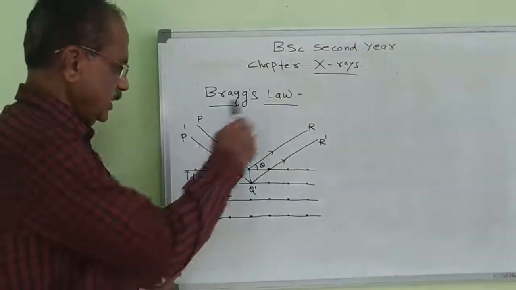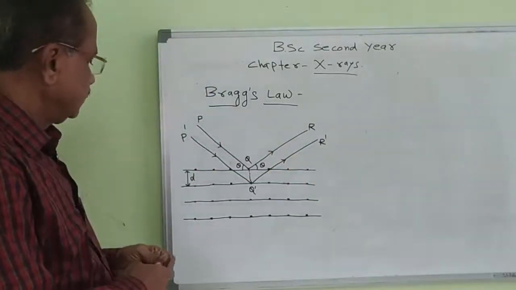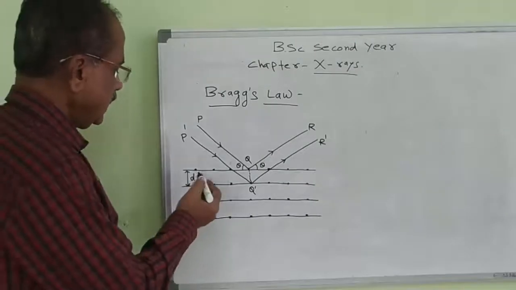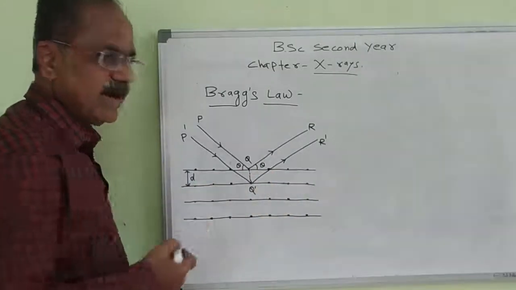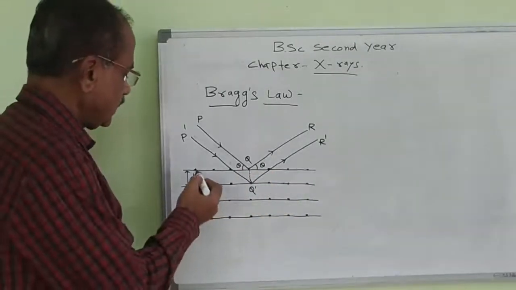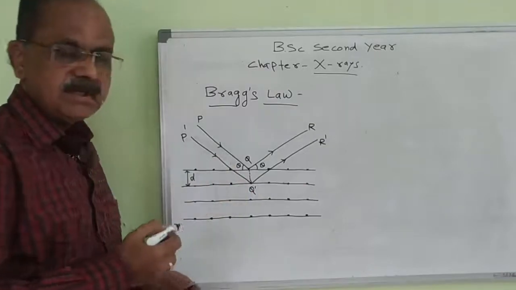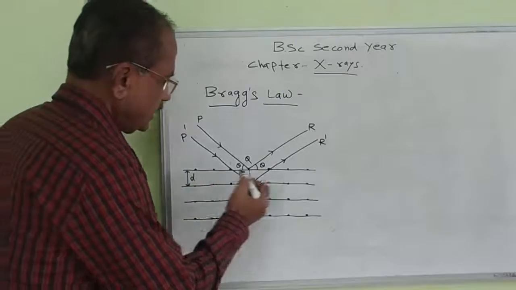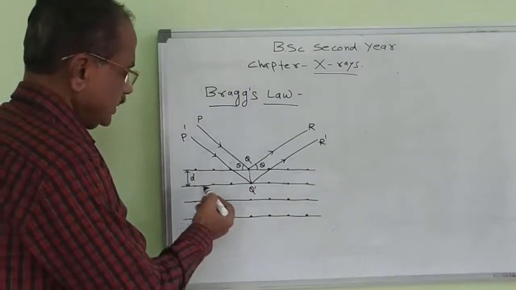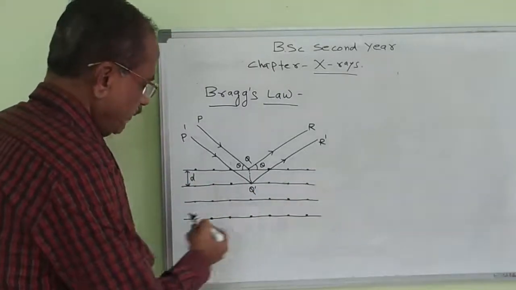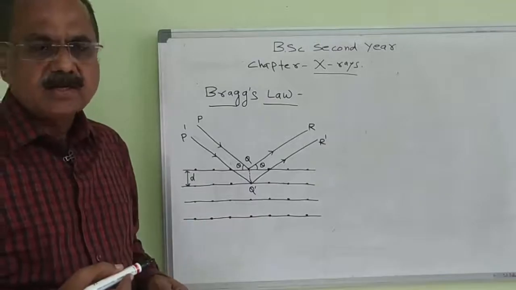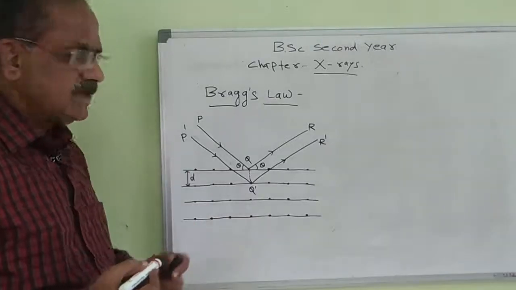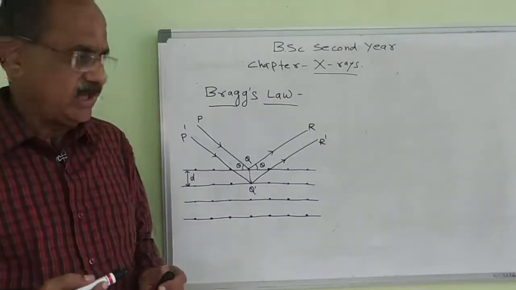Here in this figure, these are the different lattice points, or crystal points. This is one plane, this is another plane, so different planes form the crystal lattice.